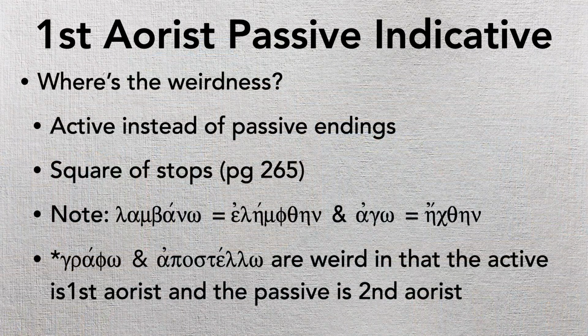There's going to be a square of stops issue, okay? I don't think this is too big of a deal, but if you want to look on Mounce, page 265, he gives you a bunch of examples of this, okay? But sometimes there's a slight change in the consonant, particularly that comes up in contact with the theta.